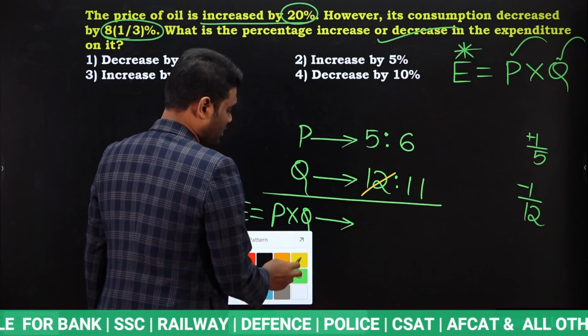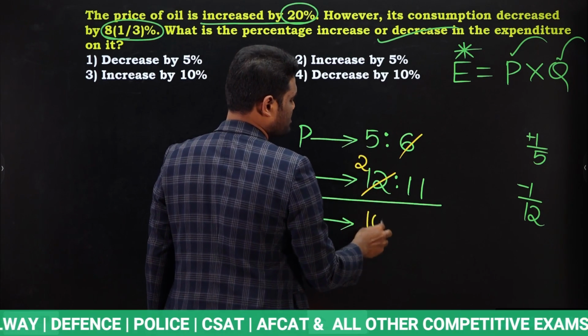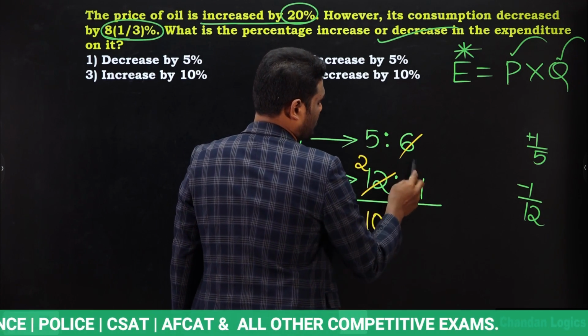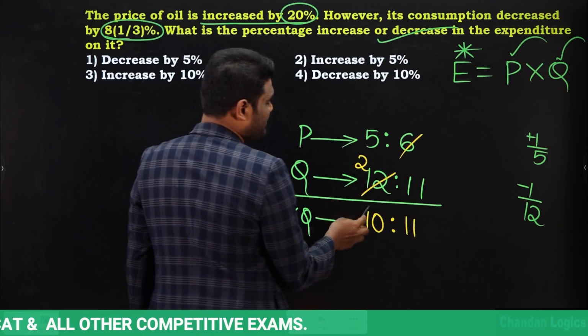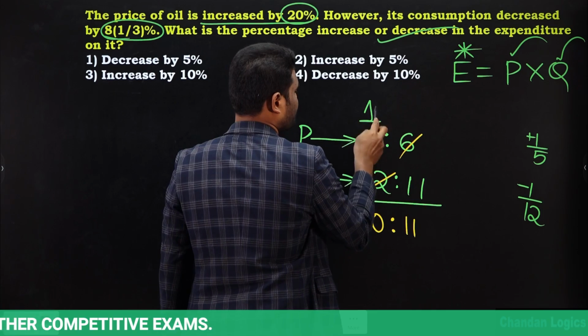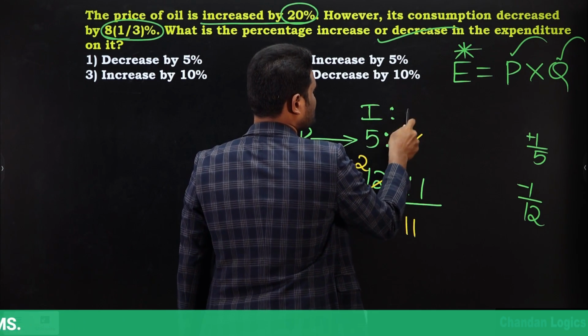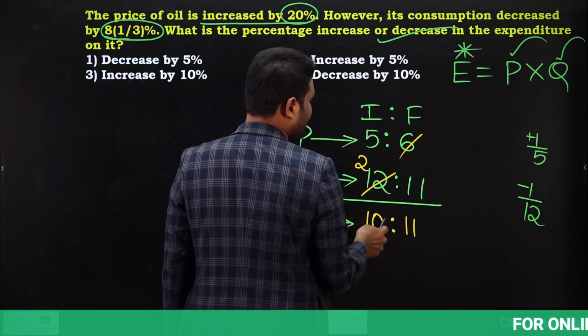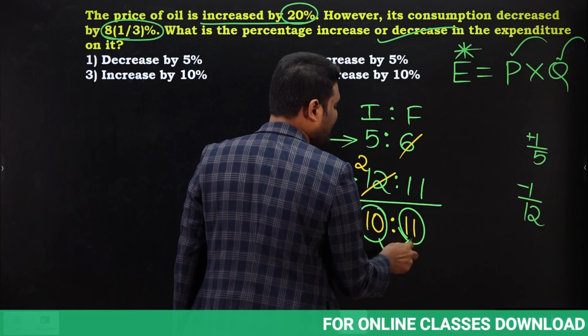Now if you observe, 12 cancels in 6 how many times? 2 times. So 5 times 2 is 10, 1 times 11 is 11. So the ratio is going to be 10:11, which means this is initial, this is final. So initially it is 10 parts. Now it is 11 parts, which means it is increased.